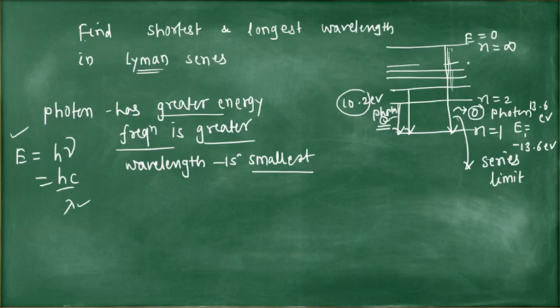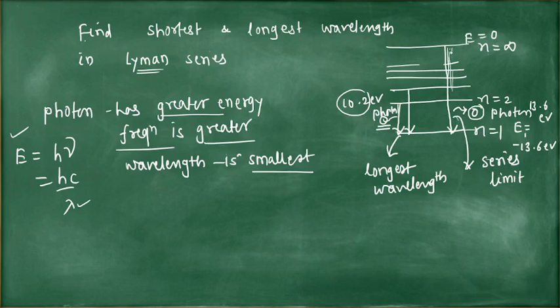In this, we are dealing only with the Lyman series. The same situation applies to the other series. So the smallest wavelength is when there is a transition from n equal to infinity to n equal to 1, and from n equal to 2 to n equal to 1, this is the longest wavelength. This is the longest wavelength, and the series limit has the shortest wavelength.